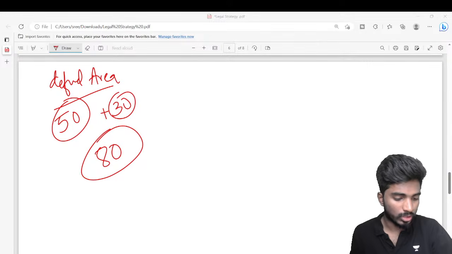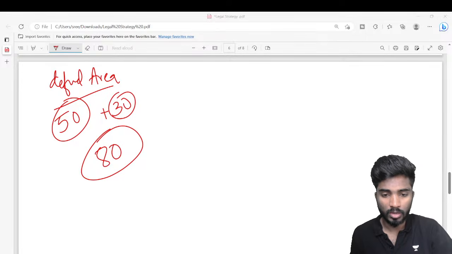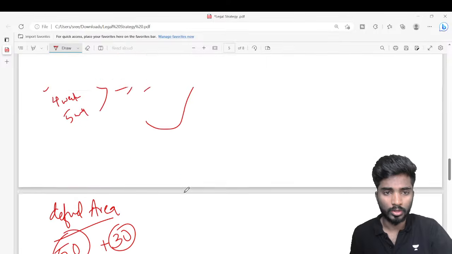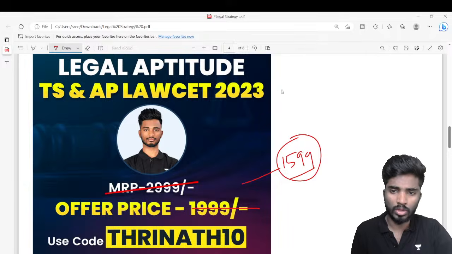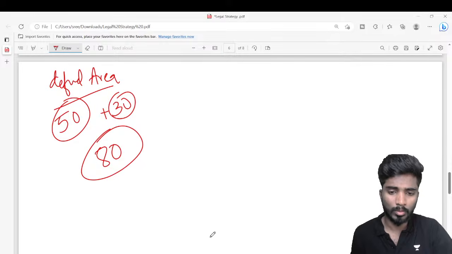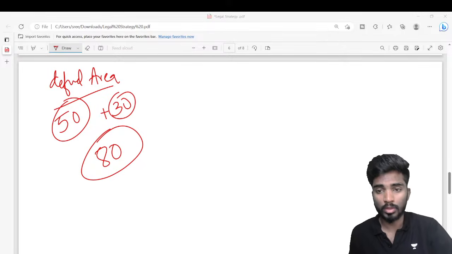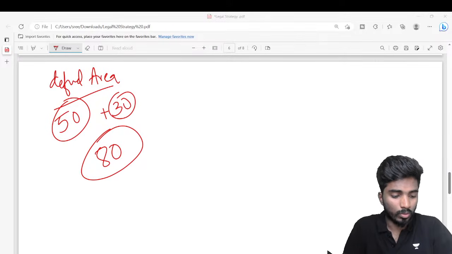Svecha is asking a question, sir, I have started today itself, how can I score best marks? Could you suggest some app for the model exam or else some mock test? Yeah, Svecha, what you can actually do is you can enroll in this particular batch, that is crash course on legal aptitude, you have to download an app which is known as Unacademy app. So Unacademy app మీరు download చేసుకుంటే you will be able to watch all the classes and also the practice sessions, and previous question papers are already there on this channel. 2022 question papers అన్ని ఈ ఛానల్లో వీడియోస్ ఉన్నాయి. Remaining you will be able to find in the batch.